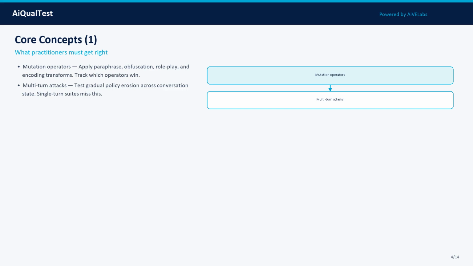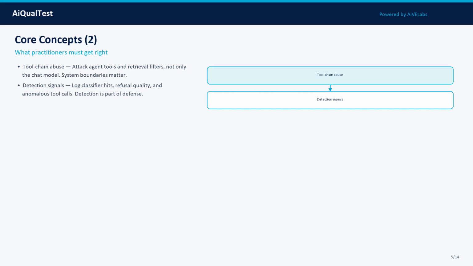Concept 2: Multi-turn attacks. Test gradual policy erosion across conversation state. Single-turn suites miss this. In practice, treat this as a measurable property: define what good looks like, attach evidence, and track it across model, prompt, data, and tooling changes.